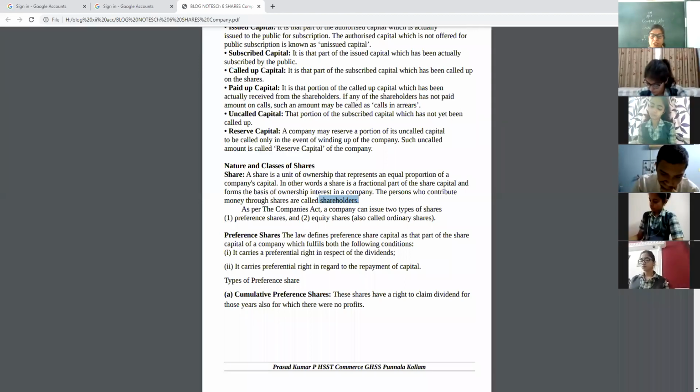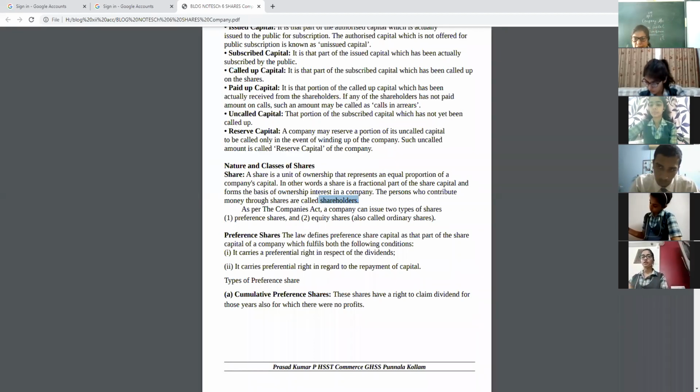So preference share means the part of share capital which fulfills both the conditions. They have a preferential right for dividend and they have a preferential right for repayment of capital when the company is ready to give.